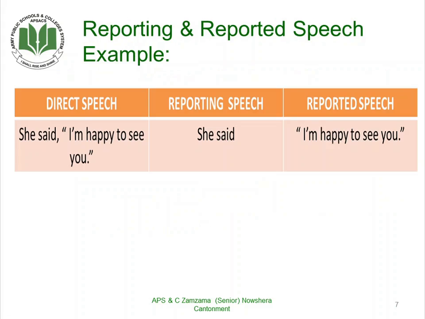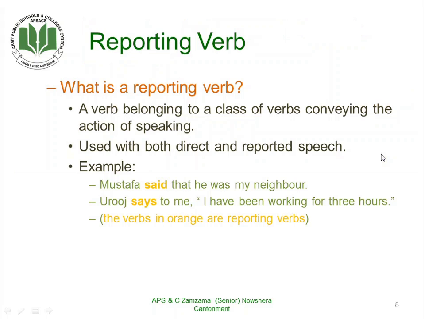Let us come towards the example. Here, direct speech is, She said, "I'm happy to see you." What is your reporting speech? "She said" is your reporting speech, and reported speech is "I'm happy to see you." Here, you can see that it is enclosed in the quotation marks.